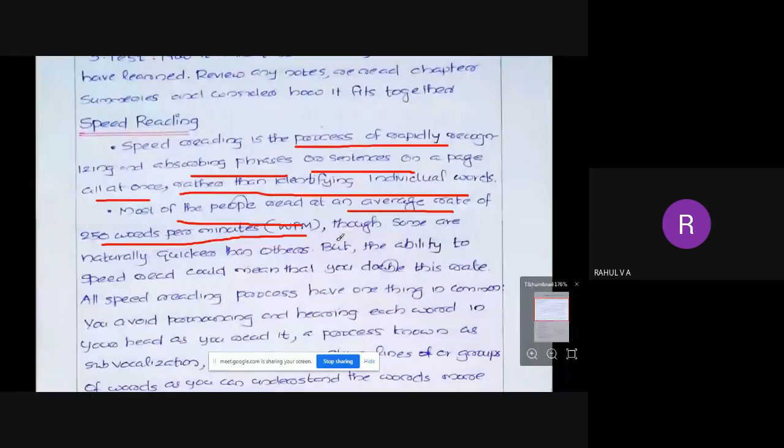Though some are naturally quicker than others. Today what you can do is take one paragraph in our textbook. Set a timer and start reading. When it comes to 1 minute, count how many words you have read and understand your speed, how fast you can read. Then keep on practicing reading that textbook, and after 1 or 2 days, try it again. You can increase the speed at which you read the textbook. You'll be able to read in a much faster way.